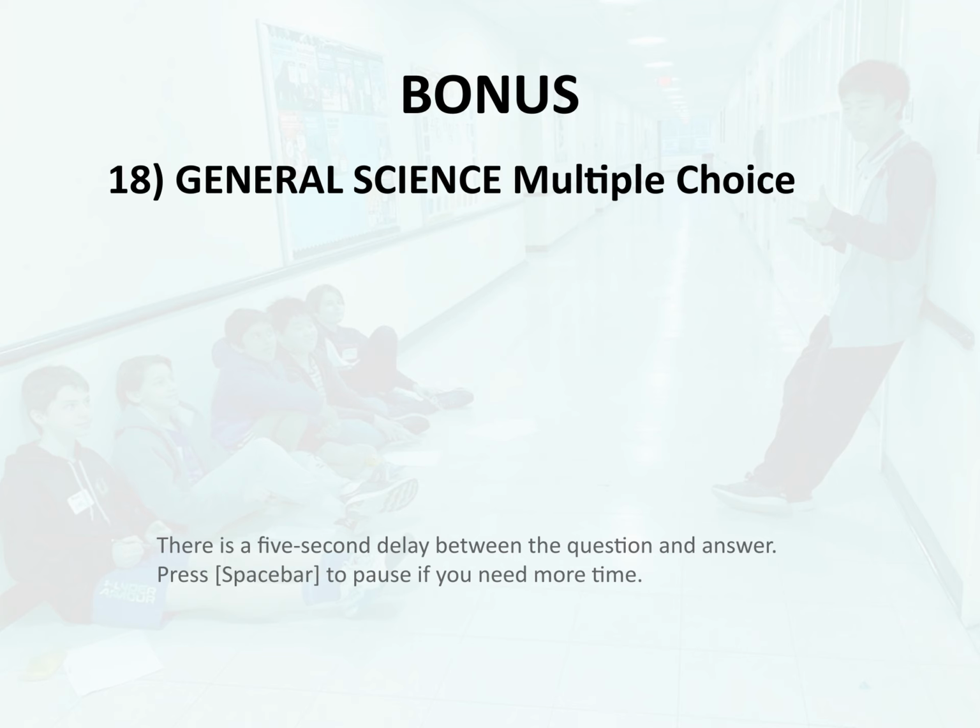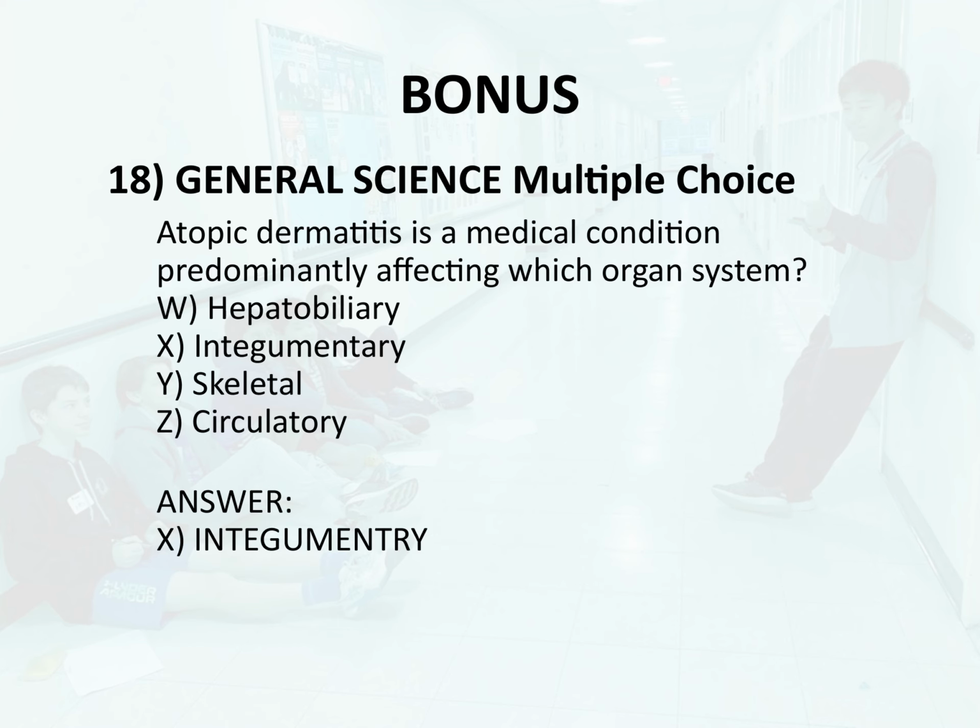Bonus 18. General science. Multiple choice. Atopic dermatitis is a medical condition predominantly affecting which organ system? W. Hepatobiliary. X. Integumentary. Y. Skeletal. Z. Circulatory. Answer. X. Integumentary.